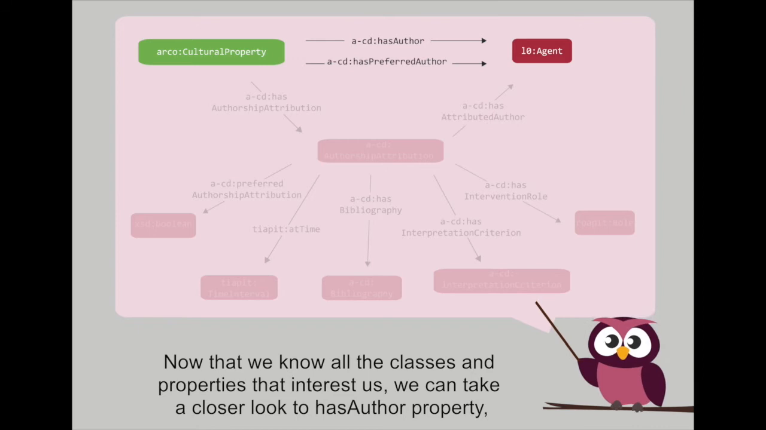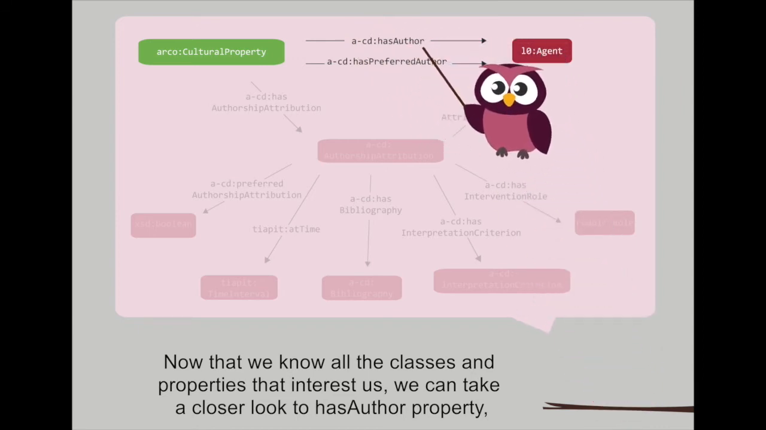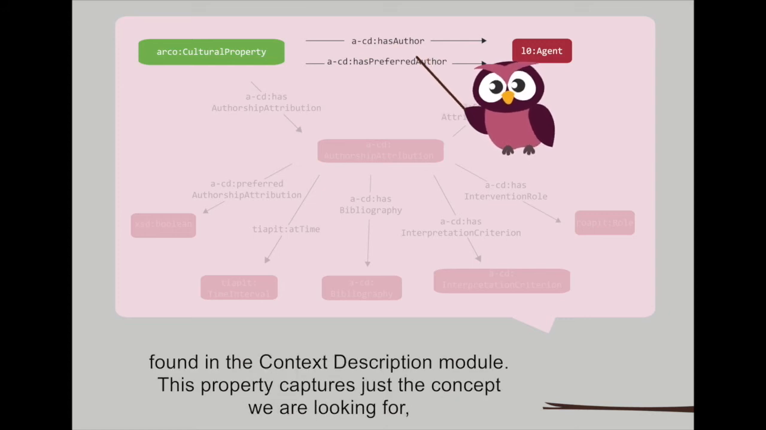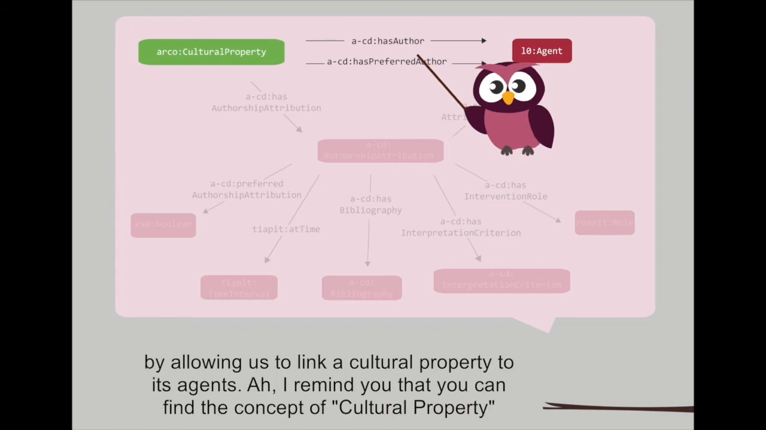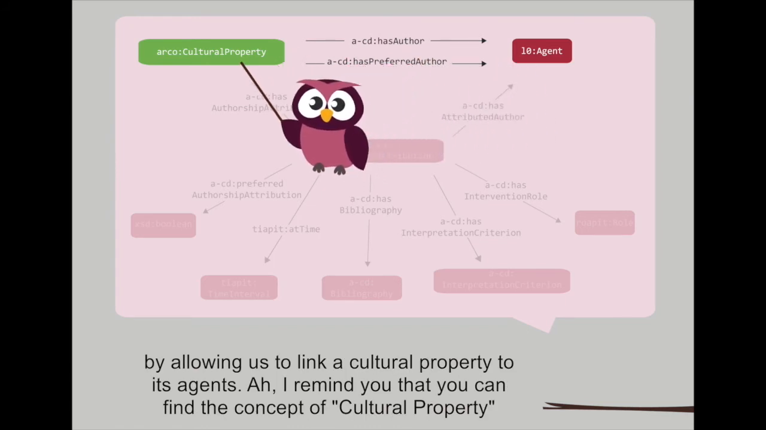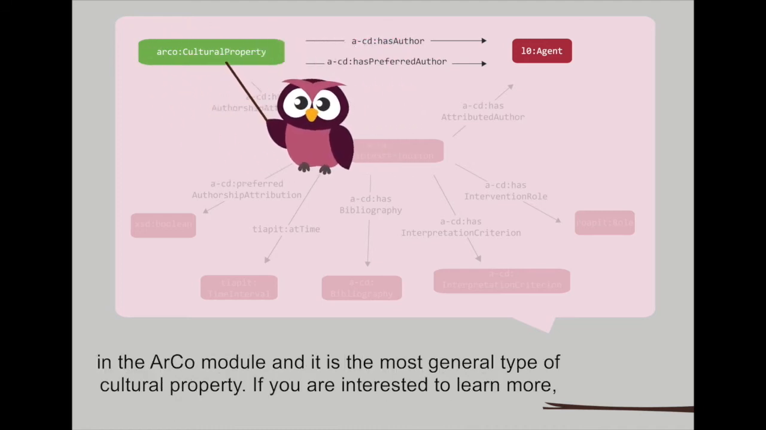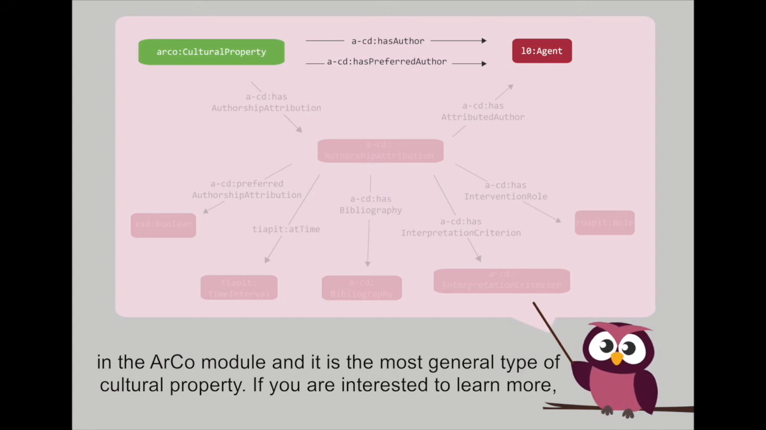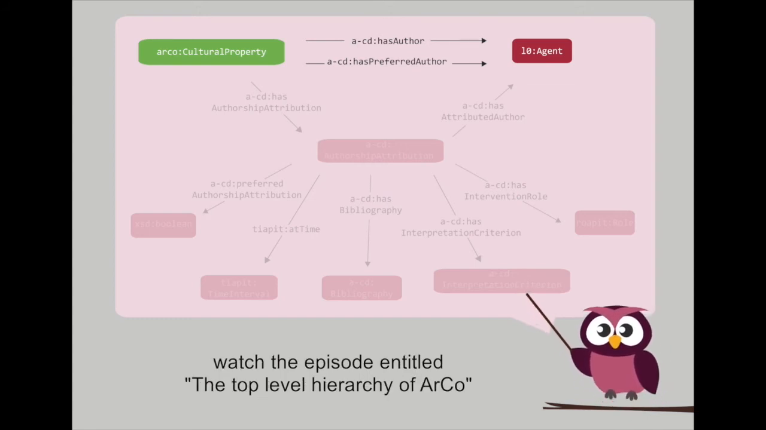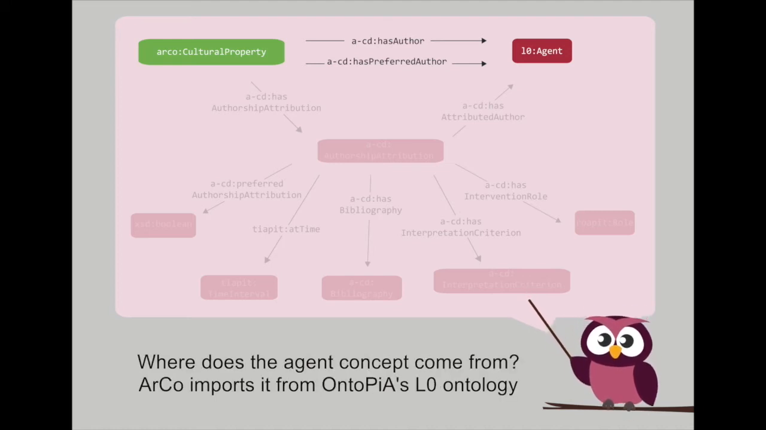Now that we know all the classes and properties that interest us, we can take a closer look at the hasAuthor property, found in the context description module. This property captures just the concept that we are looking for by allowing us to link a cultural property to its agents. I remind you that you can find the concept of cultural property in the ArCo module, and it is the most general type of the cultural property. If you are interested to learn more, watch the episode entitled The Top-Level Hierarchy of ArCo. Where does the agent concept come from?